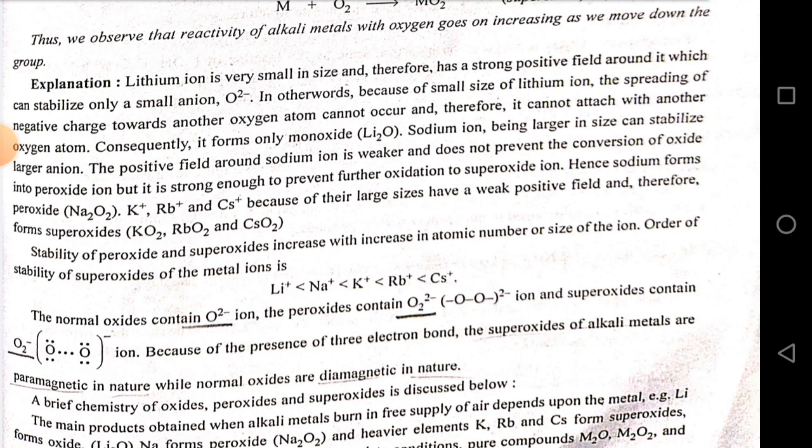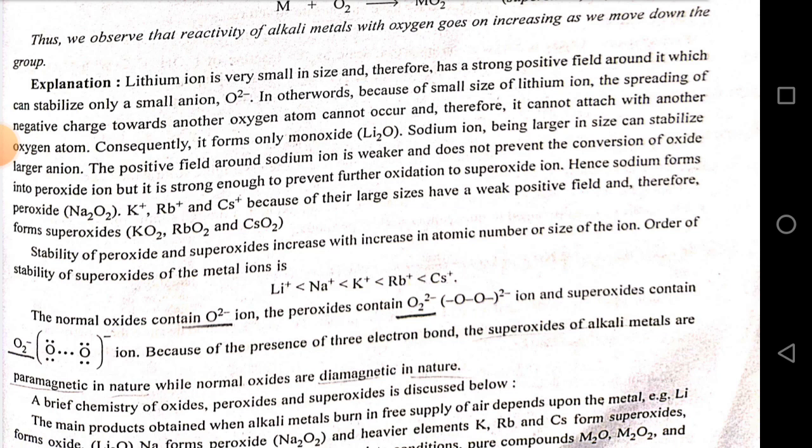Sodium ion, being larger in size, can stabilize a larger anion. The positive field around sodium ion is weaker and does not prevent the conversion of oxide into peroxide ion, but it is strong enough to prevent further oxidation to superoxide ion. Hence, sodium forms peroxide Na2O2. K positive, Rb positive and Cs positive, because of their large size, have a weak positive field and therefore form superoxides KO2, RbO2 and CsO2.